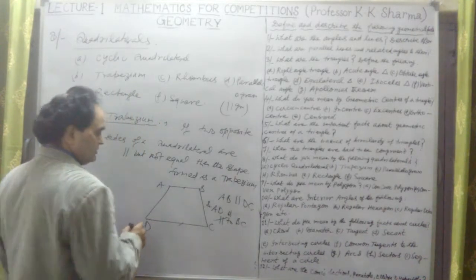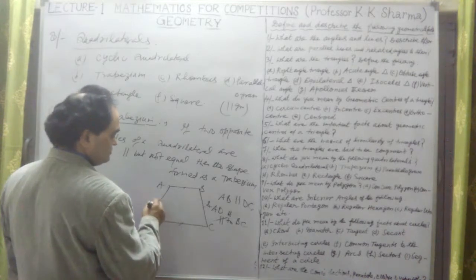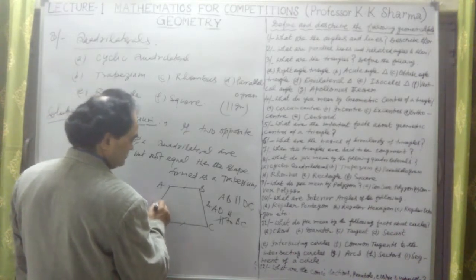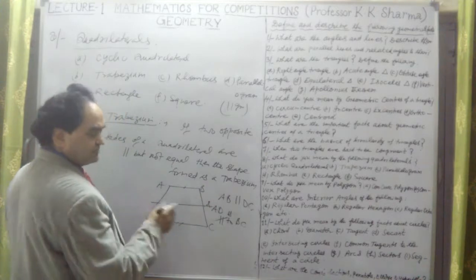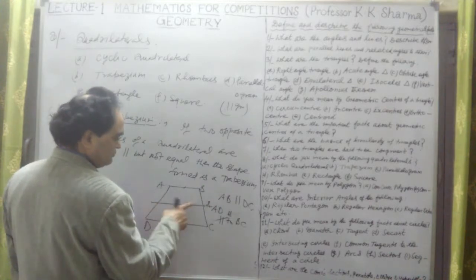Then there are some facts regarding the midpoints of the non-parallel sides.